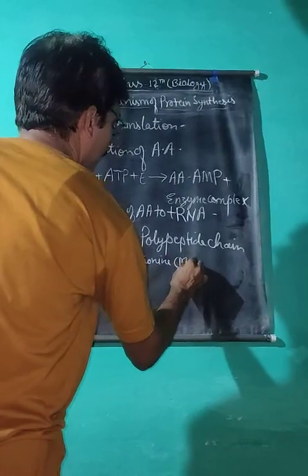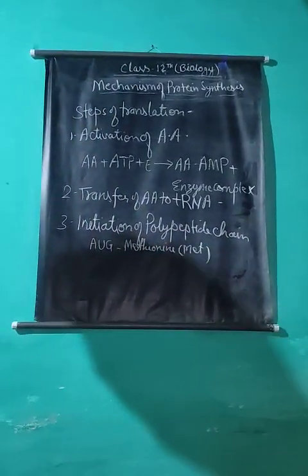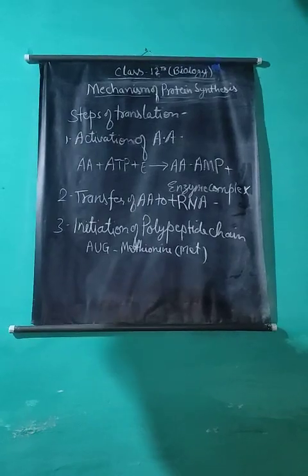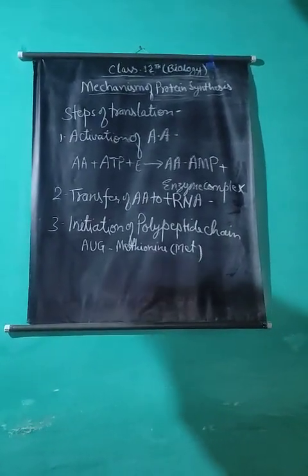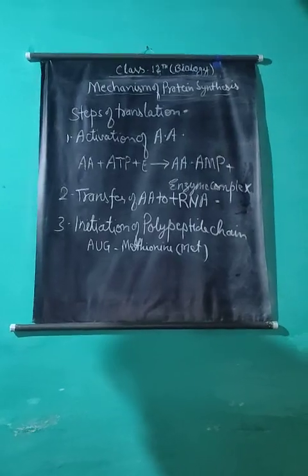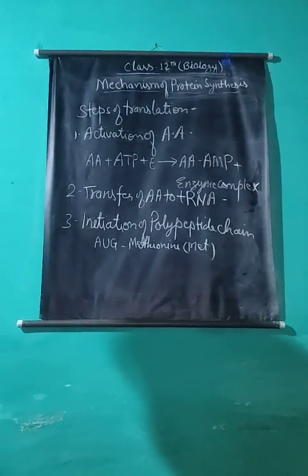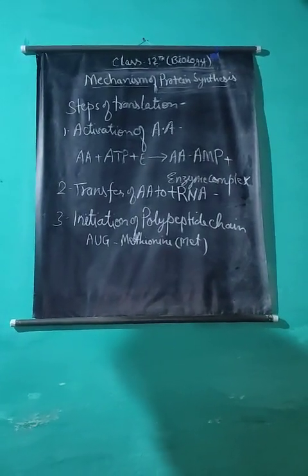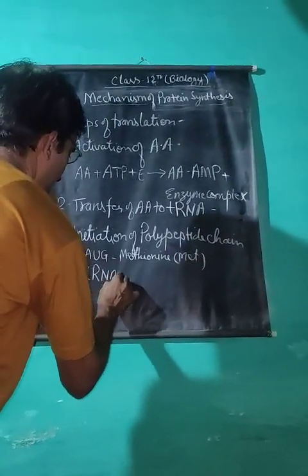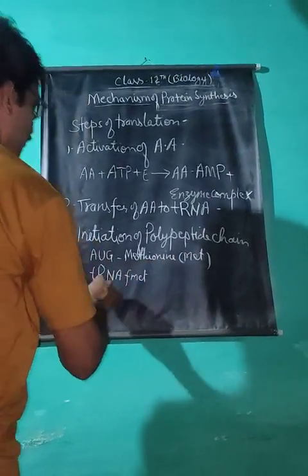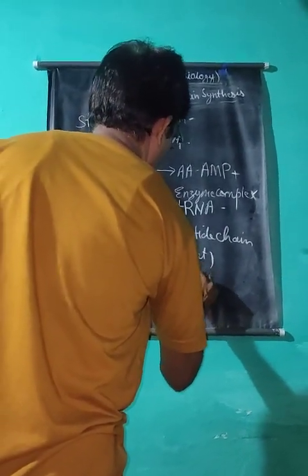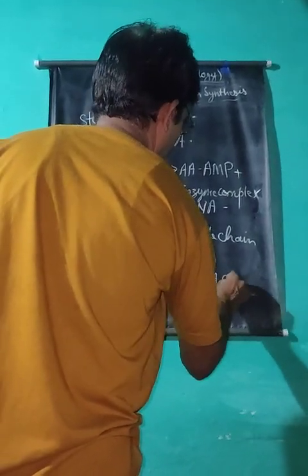In short, it is called Met. In E. coli, two different transfer RNAs receive methionine: tRNA-Met, non-formylated, and tRNA-fMet, formylated. Non-formylated methionine and formylated methionine.